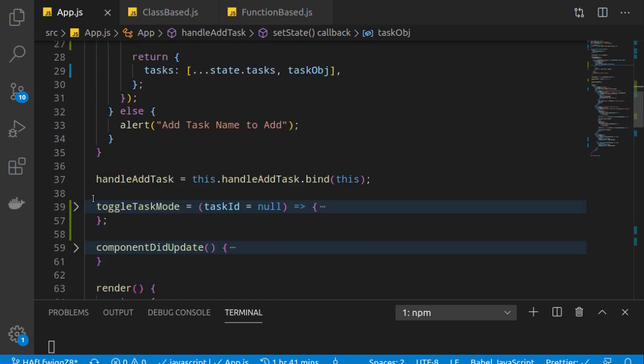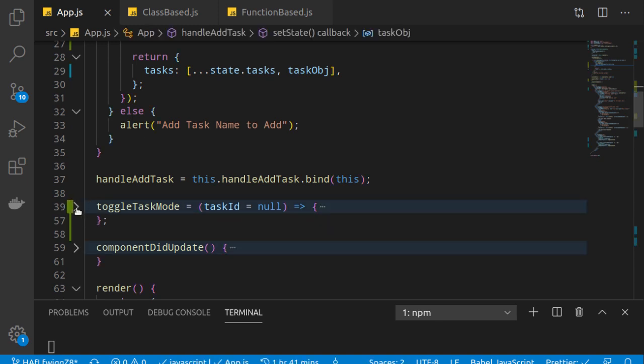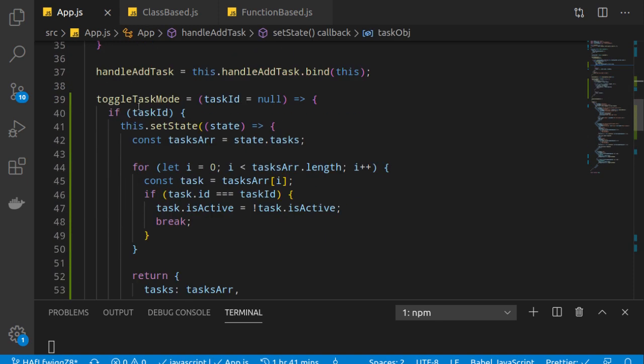But what happens is when we click the toggle task mode. So I have done something like this. On toggle task mode, what we want is that whatever task id we receive, we set its active value to the opposite of what it is. As we saw in the browser, when we click a done task, it turns to not done, and if we click a not done task, it becomes done. Clear? Requirement was clear.